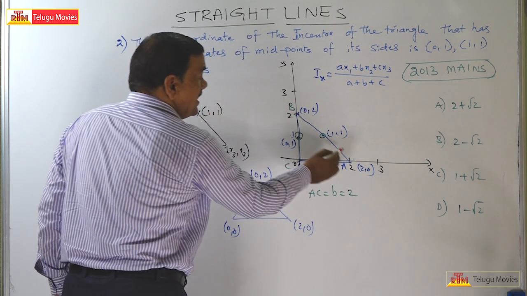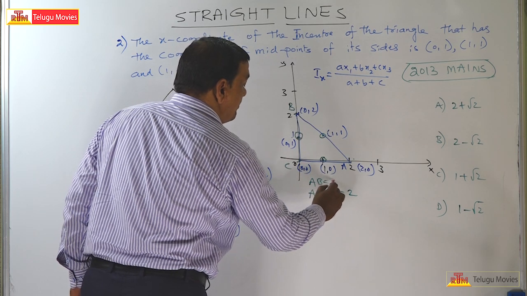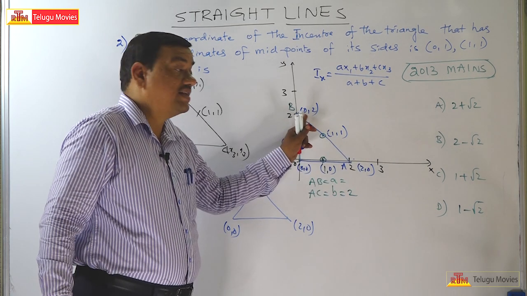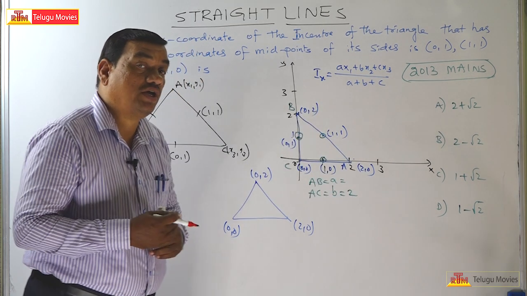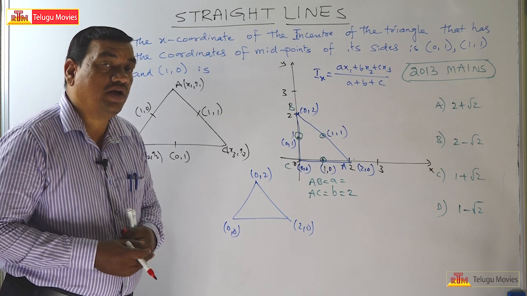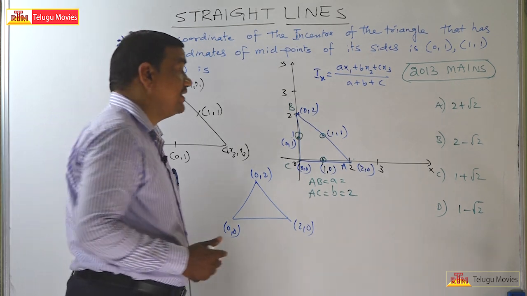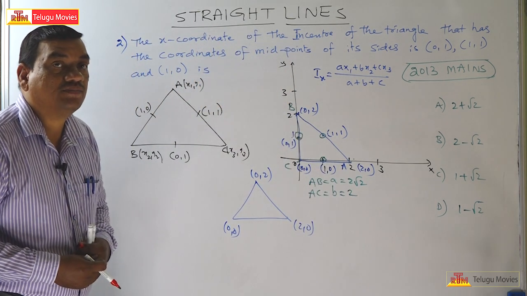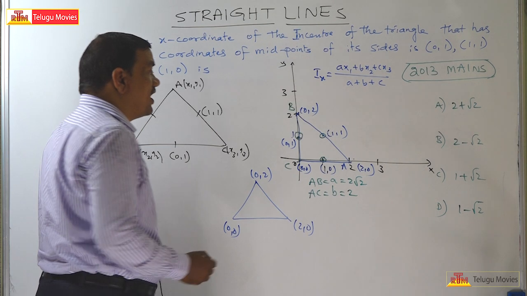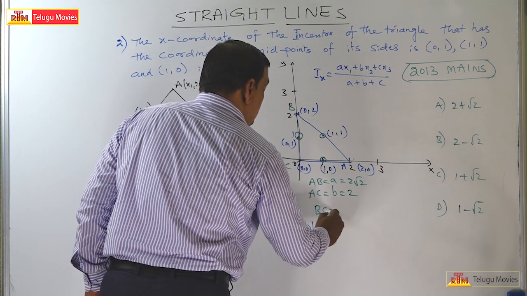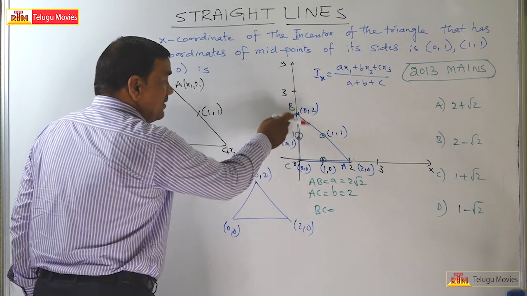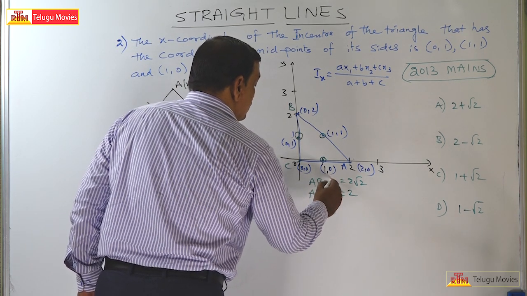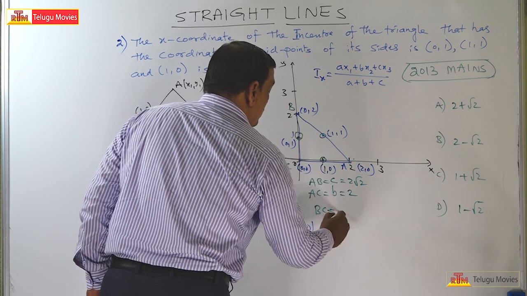The length of the side AB, which is denoted by small c, is given by root of (x2 minus x1) whole square plus (y2 minus y1) whole square. So root of 2 square plus 2 square, root of 4 plus 4, root 8, which means 2 root 2. Now coming to BC, the side BC is denoted by small a.